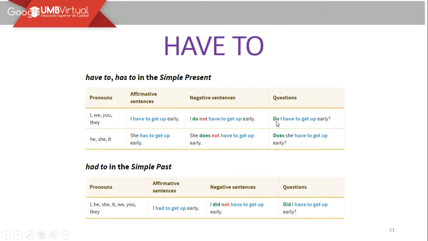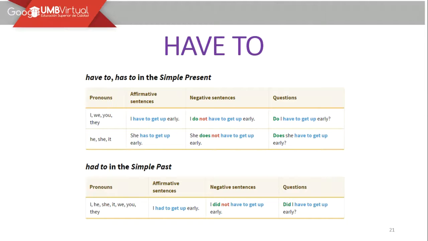For the questions, we're going to use it as well. Do I have to get up early? And does she have to get up early? Como vemos acá, en la pregunta no vamos a conjugar el verbo, solamente en oraciones que son tercera persona positivo. Okay, just the only difference. And we have to keep those auxiliaries in the same way according to the subject we use.